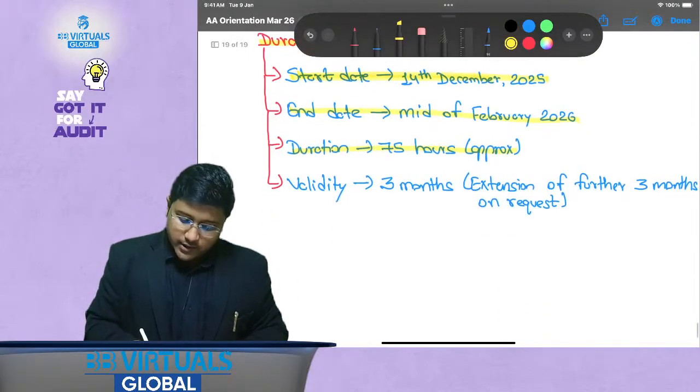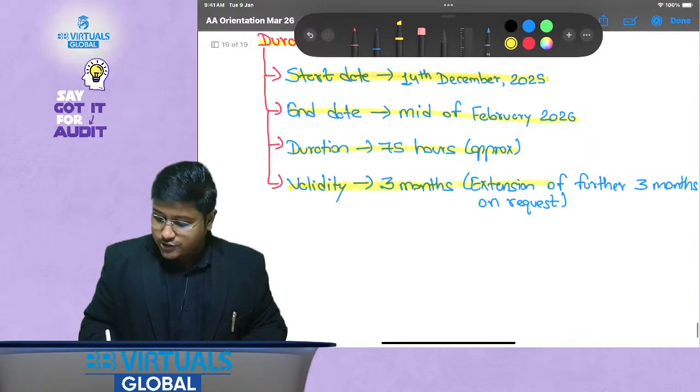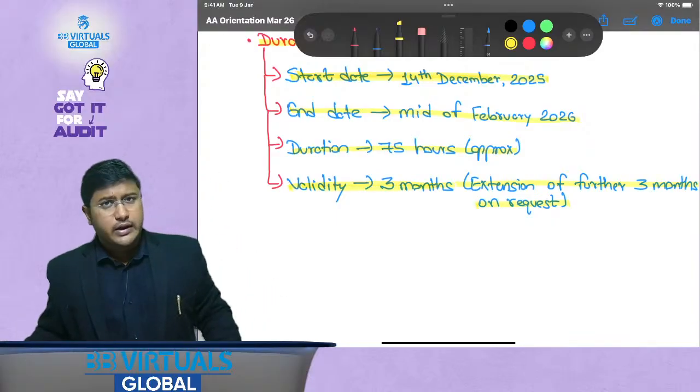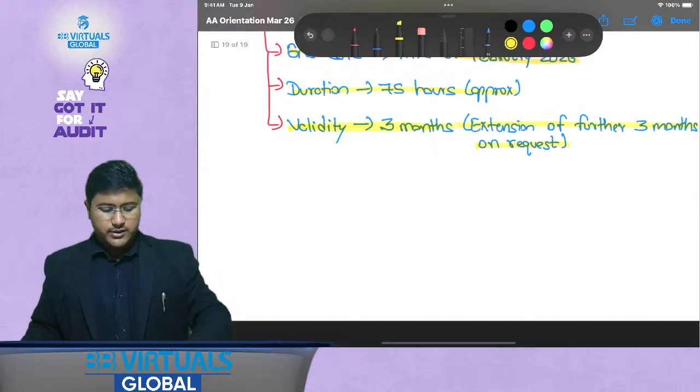Okay, for question practice, validity is going to be 3 months. Okay, extension of 3 months could be availed on request. If you request the team, they might give you a 3 months extension as well.